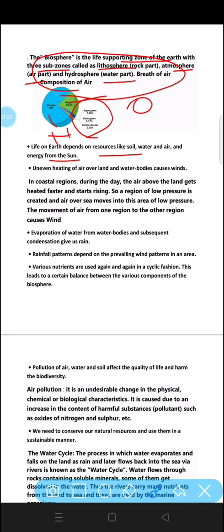Next is uneven heating of air over land and water bodies causes wind. In coastal regions during the day, the air above the land gets heated faster and starts rising. As all of you know, the land gets heated faster as compared to water. So in the day, when the sun rays come, the land gets heated faster than water.